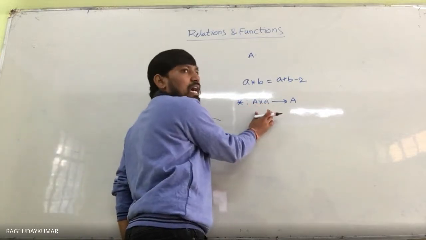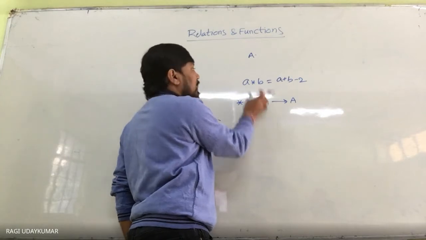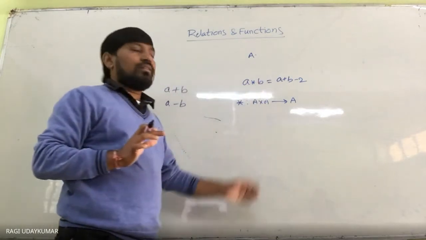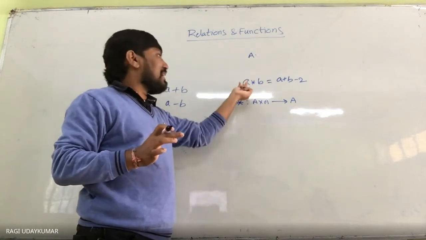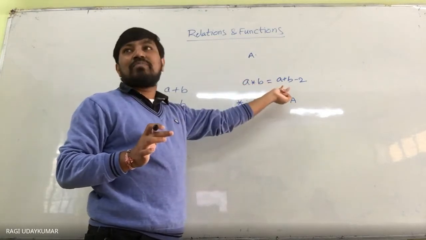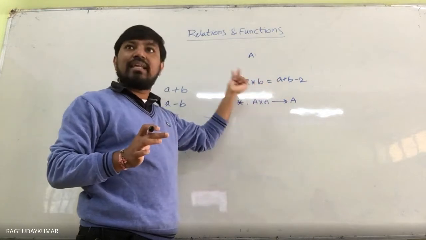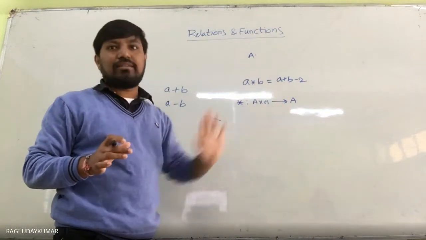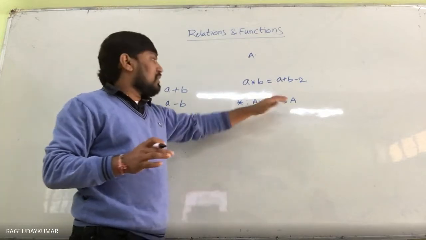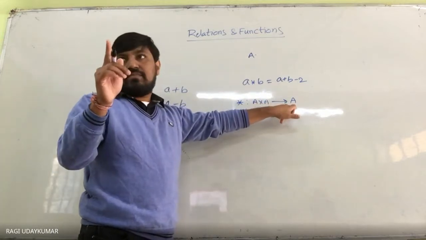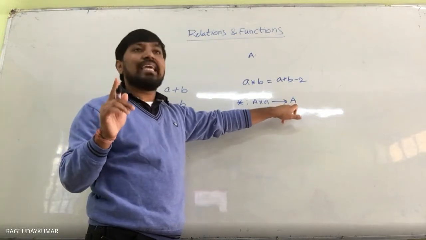So this is a function, just like F. You may consider it as F or G or any other function. It is called the binary operation. It gives one single number, that's why it is given as set A.